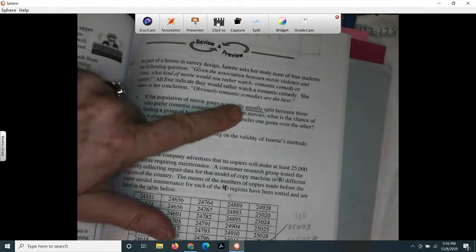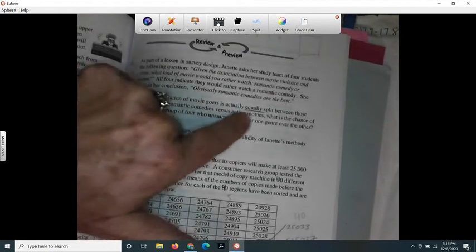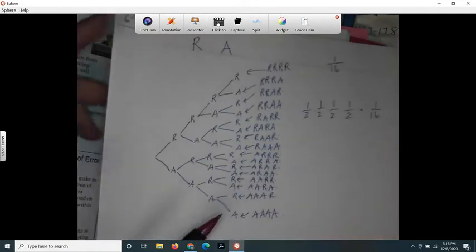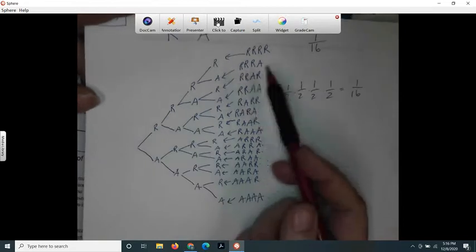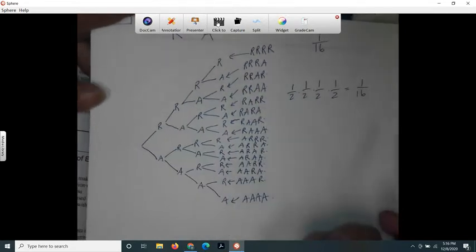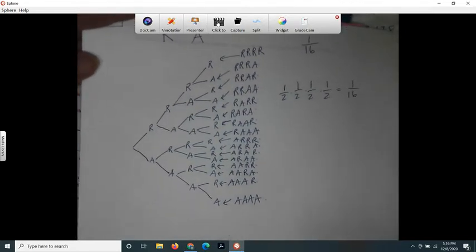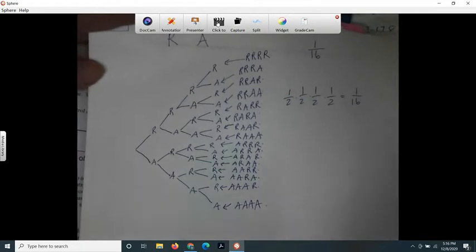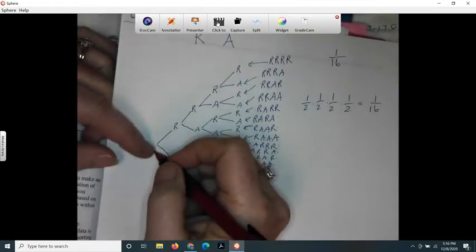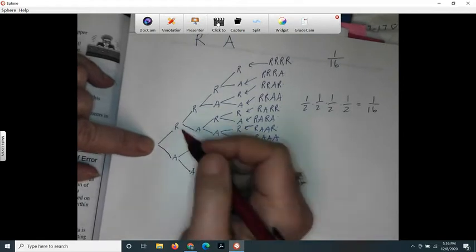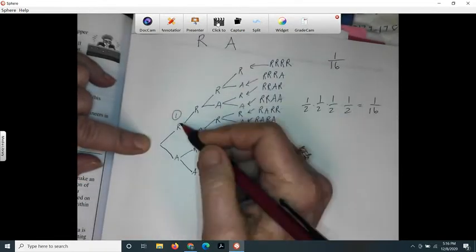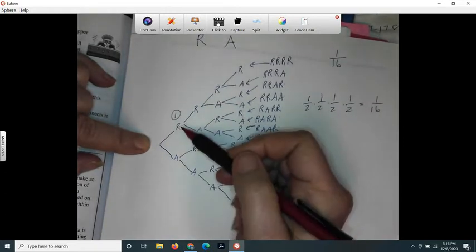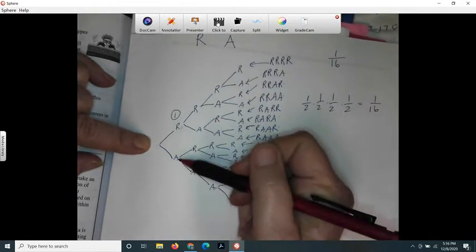So if we assume that we have this equal split, you could do it with one of the tree diagrams. Remember there were 4 people in her study group. The first person she asks is either going to say they like romantic comedies or they like action movies.